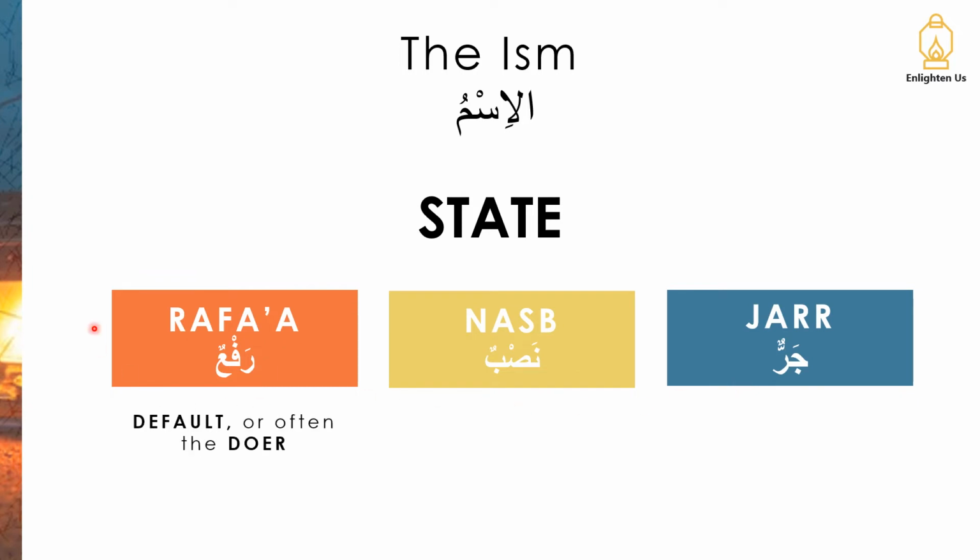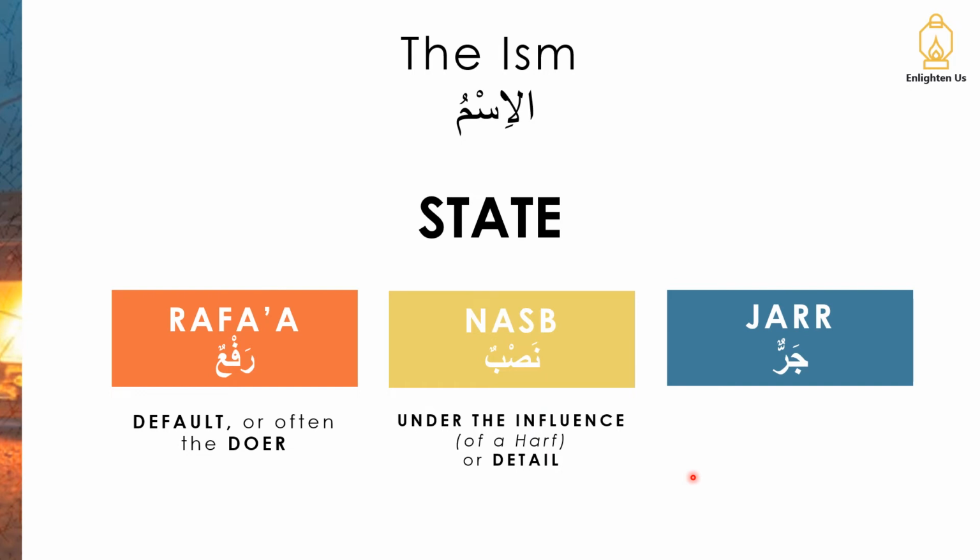If we take rafa' first, an ism would be in rafa' as its default. Or, for instance, if it is the doer in a sentence, that ism will be in rafa'. Nasab, on the other hand, a harf has to come in and act on the ism to change its status. Alternatively, for instance, if the ism in a particular sentence is a detail, that would also change its status to nasab.